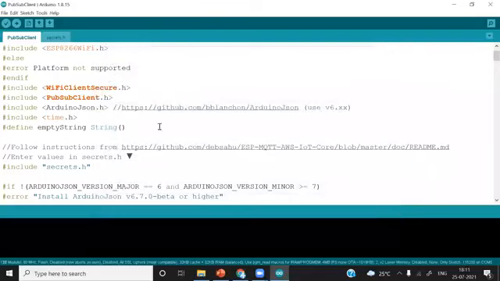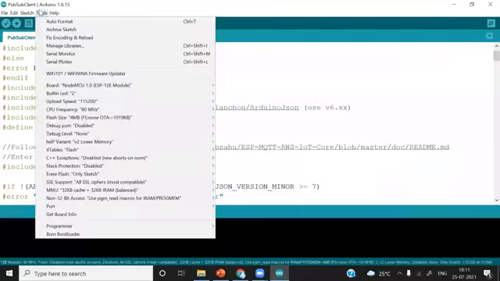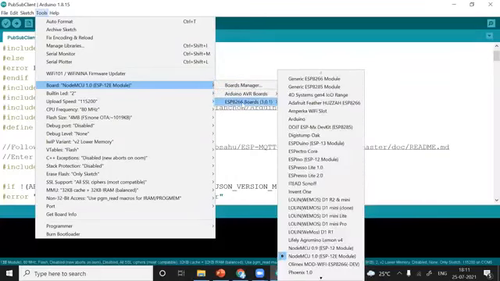The third very important thing, which is not among the libraries but from the boards, is the ESP8266 board version. We have installed, I think, 2.5.2, version 2.5.2. But to work with AWS IoT, you must update it to the latest version available. This is the latest version I already have installed.